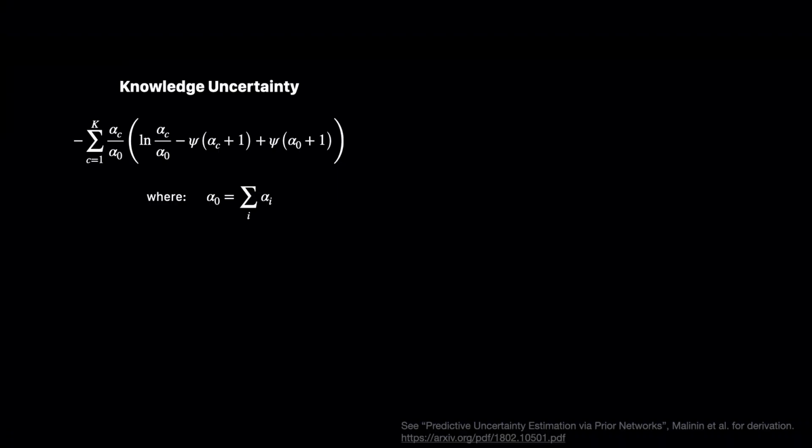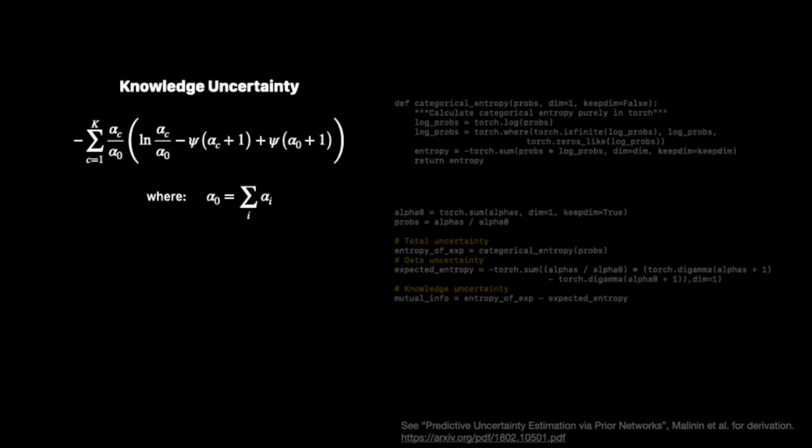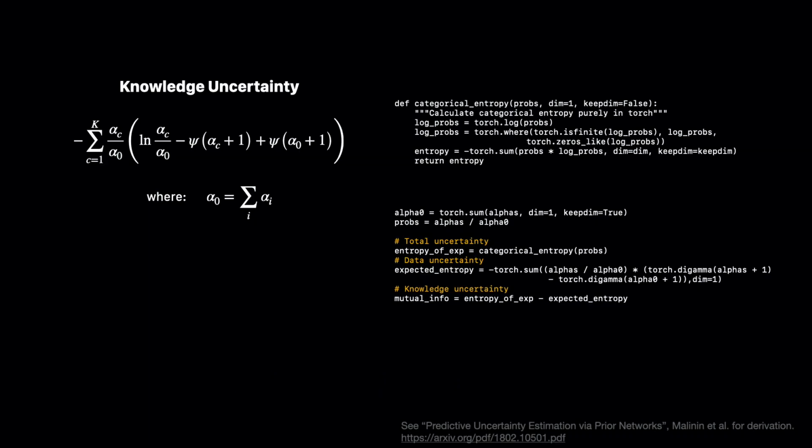We can compute the mutual information with this analytical formula, which roughly translates to the following line of code in Python. Similarly, we can compute data uncertainty with this formula. The total uncertainty is then just the sum of the two. Note that we can compute these uncertainty measures with an analytical formula from a single pass of the neural network. We only have to evaluate one network once.